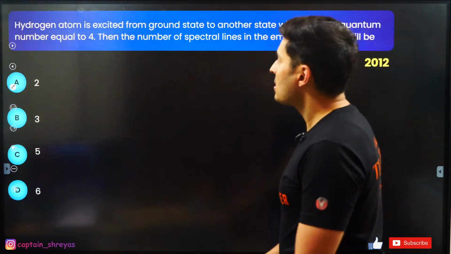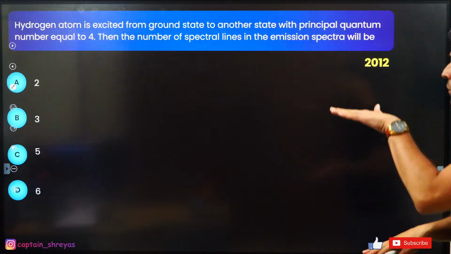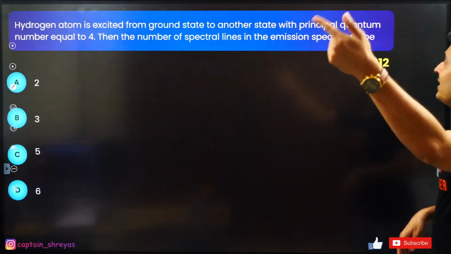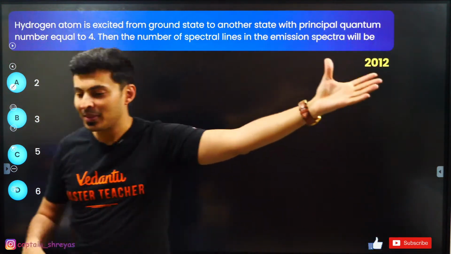Here it is. A hydrogen atom is excited from its ground state to another state with principal quantum number 4. The number of lines in the emission spectra will be. C for captain.